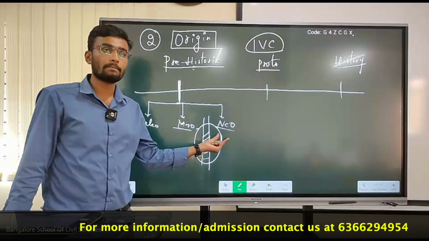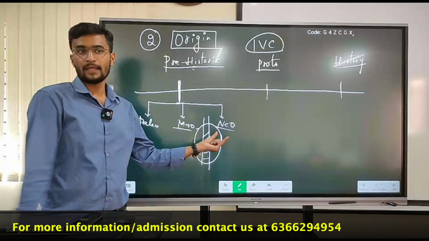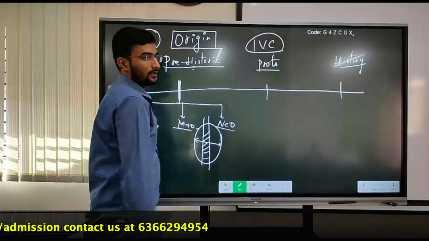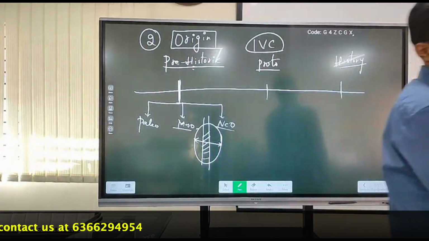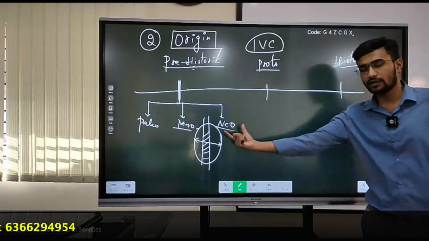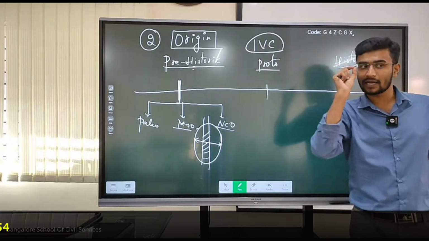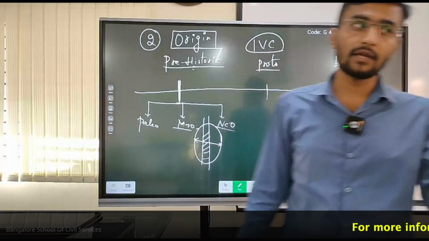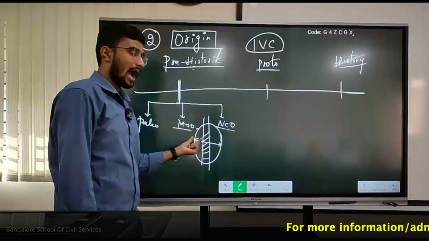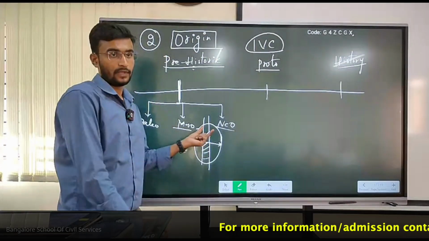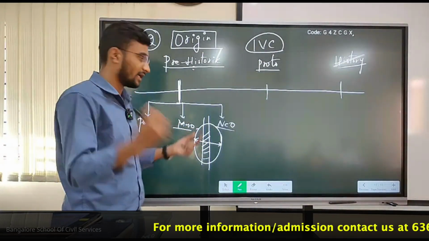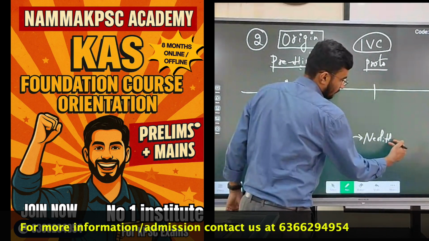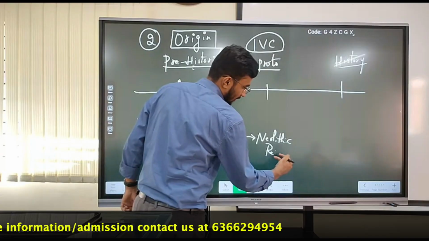Near the Neolithic, a period of time came when agriculture started. After the initiation of settled agriculture, we call this Neolithic phase the Neolithic revolution.